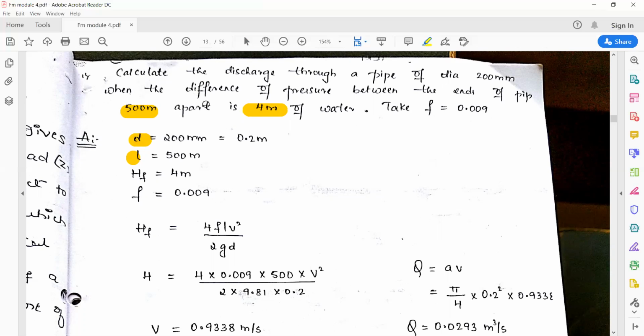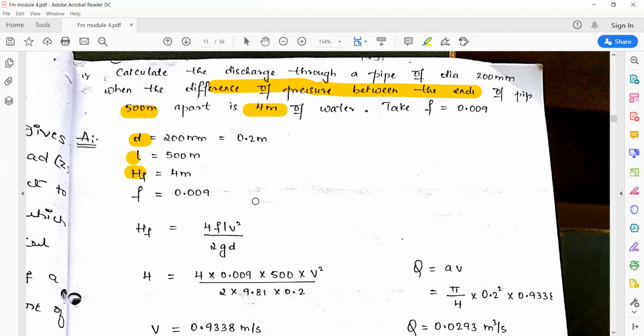The difference of pressure is 4 meter of water they have given. What is that 4 meter? The difference of pressure between the ends of the pipe. Meter is the unit of head, so they have taken it as pressure head. That is denoted by h_f, in the sense head loss due to friction.